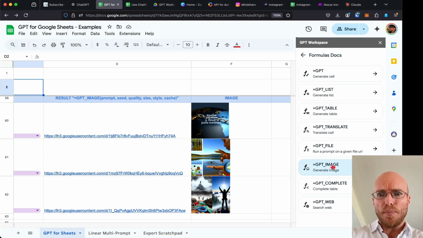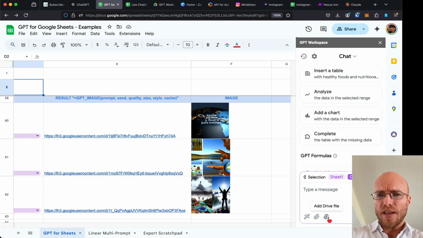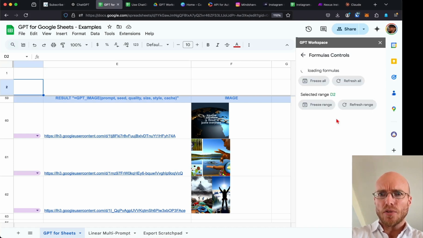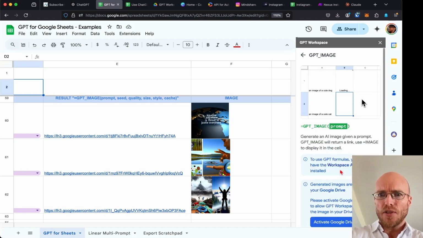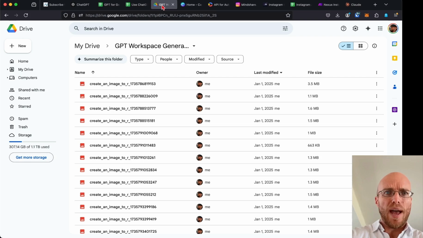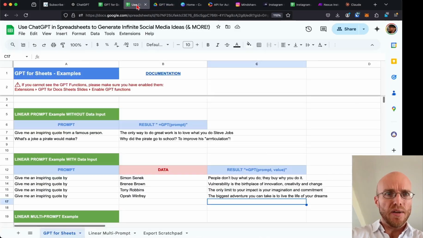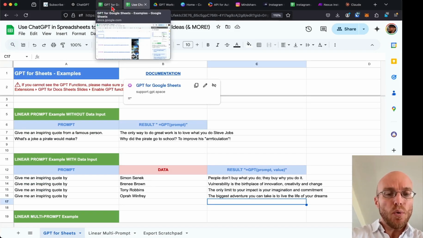I think you can do it by that, or another way you could do it maybe is like this, and then that will allow you to connect to Drive. But regardless, I think the better way to do it is list formulas, and then go down to image, you activate your Google Workspace, and then what happens is you have a new folder called GPT Workspace in your Drive, and that's where images will get created, okay? All right, and I'm not going to do any image tests because it really runs down your credits. So that's that. Next on the agenda is what do we do with all this stuff?